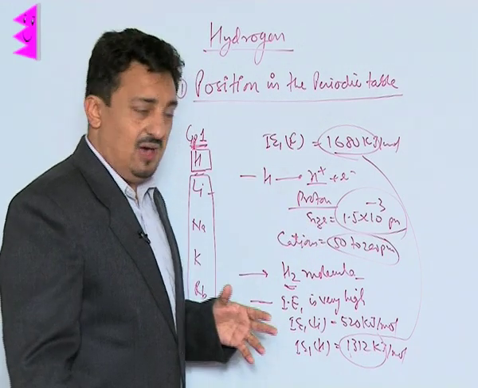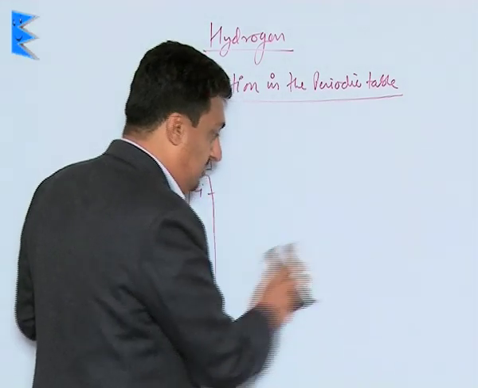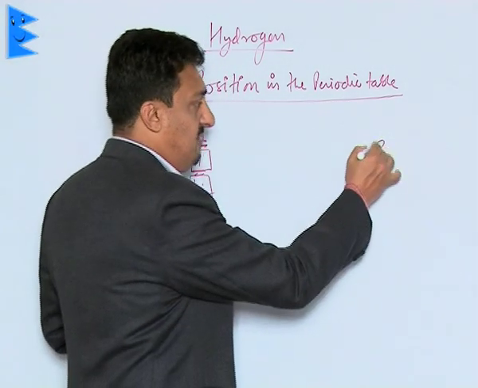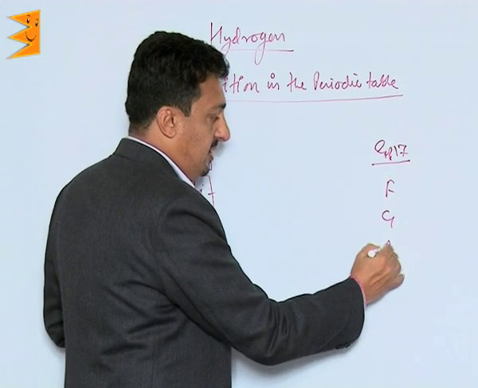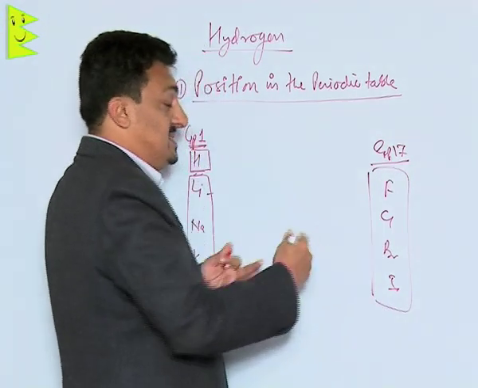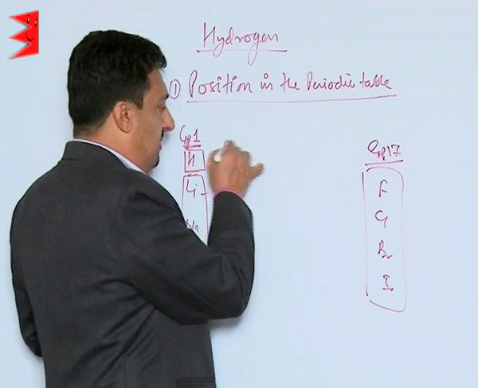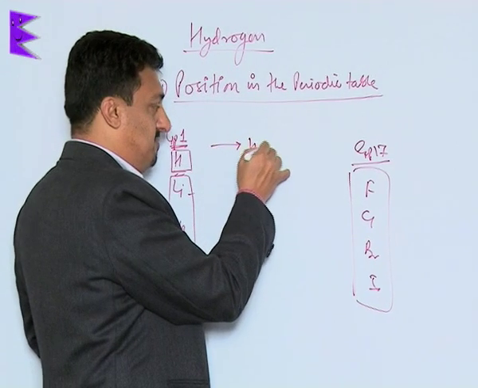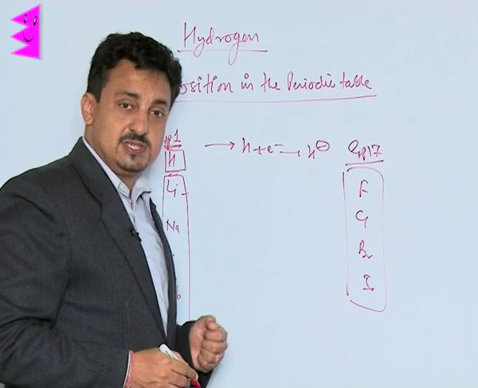Now let us see how we cannot even say that it resembles the halogens. Here we have group 17, which includes fluorine, chlorine, bromine and iodine. Sometimes we say that hydrogen resembles the halogens. Why? Because it can accept an electron and form hydride, like these all do.